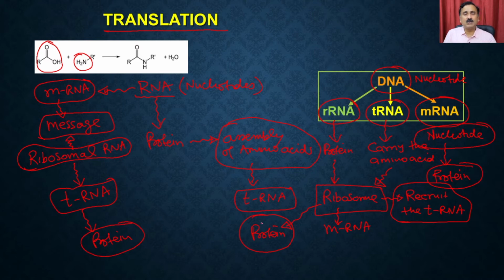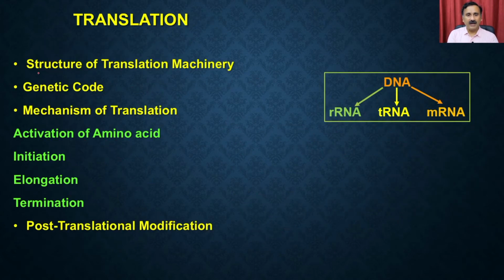So if you would like to understand the whole process of translation, we have to first understand the machinery. So machinery, which includes the ribosomal RNA, tRNA, and messenger RNA, and then we have to understand the different types of processes. So let's see what the different machinery involved in the process of translation are. As far as the machinery is concerned, we have different types of RNA molecules, like the ribosomal RNA molecules, tRNA molecules, and the messenger RNA molecule.